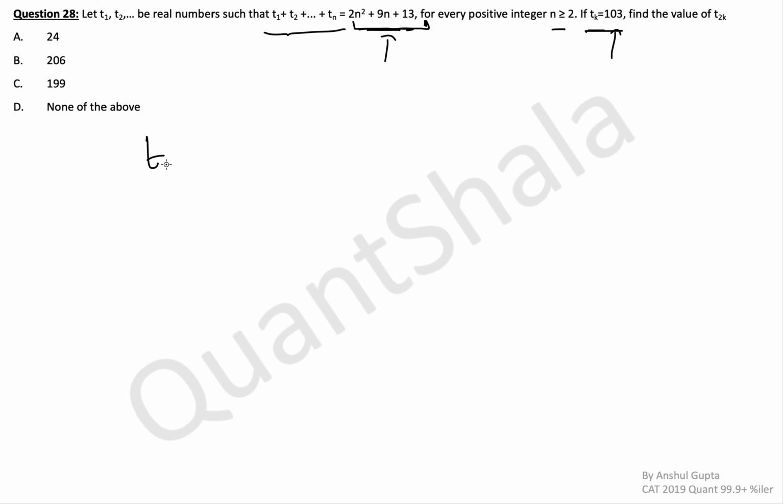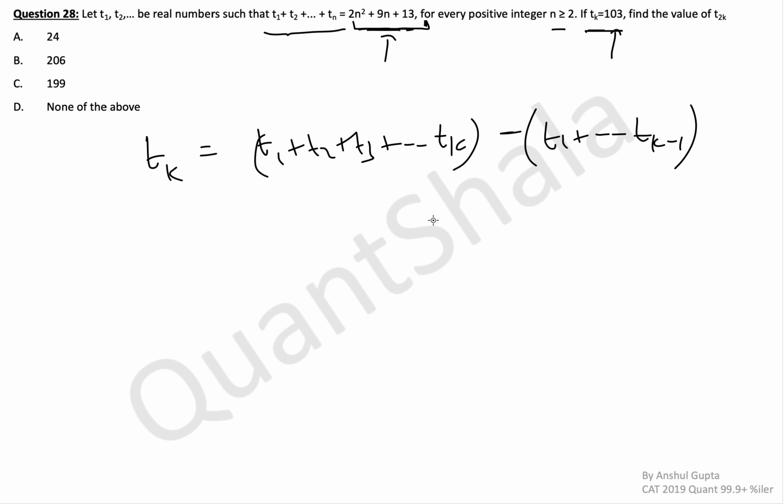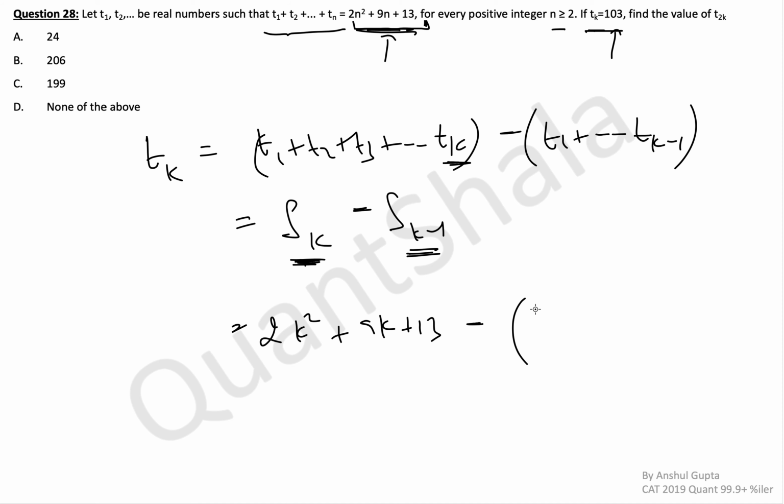So tk is equal to, can you write this as t1 plus t2 plus t3 till tk, and subtract from this t1 till t of k minus 1? Everything will get cancelled except tk. So you can also write this as sk minus s(k minus 1), where this means the sum till k terms minus the sum till k minus 1 terms. Sum till k terms is this, 2k square plus 9k plus 13, minus the sum till k minus 1 terms, which is 2 times (k minus 1) whole square plus 9 times (k minus 1) plus 13.